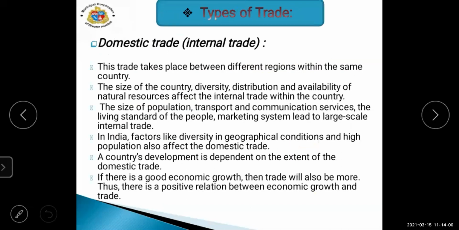The first one we will study is domestic trade. It is also known as internal trade. This trade takes place between different regions within the same country. The size of the country, diversity, distribution, and availability of natural resources affect internal trade within the country.